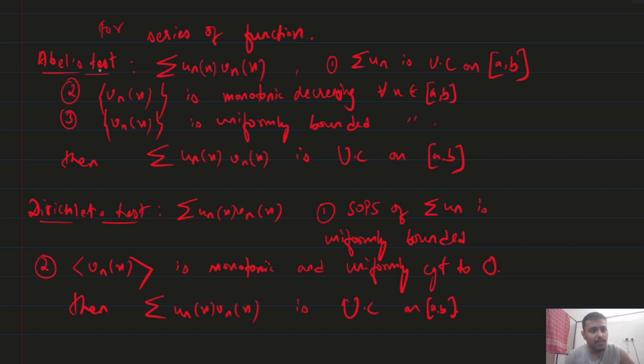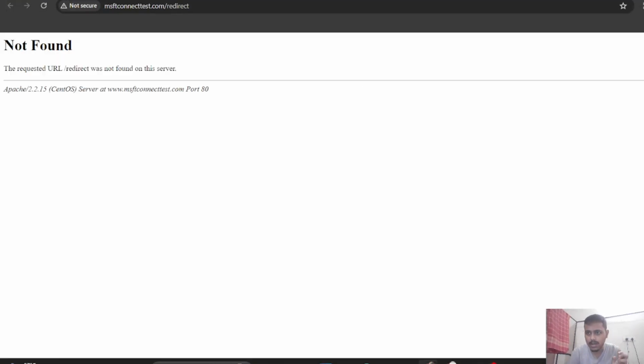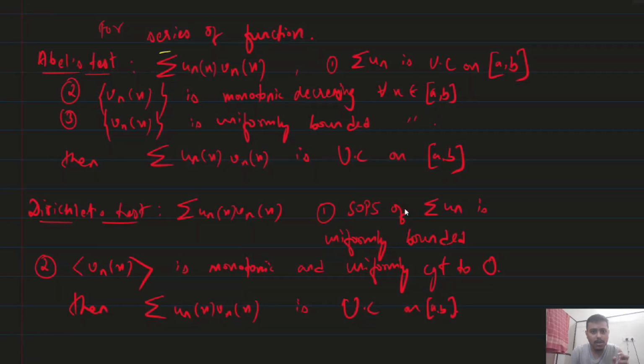First one is Abel test for series of function. If you have given series of function where product is happening, unx into vnx, now one of the series, summation un, should be uniformly convergent on that interval. Okay, uniformly convergent, right? That series you have to be uniformly convergent.